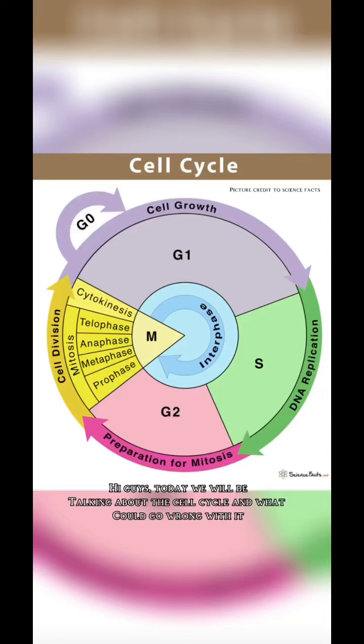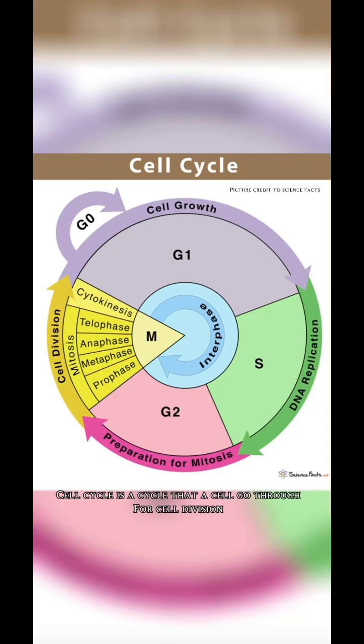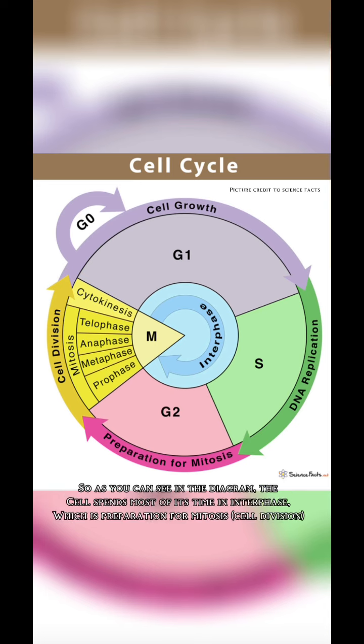Hi guys, today we will be talking about the cell cycle and what could go wrong with it. The cell cycle is a cycle that a cell goes through for cell division. So as you can see in the diagram, the cell spends most of its time in interphase.